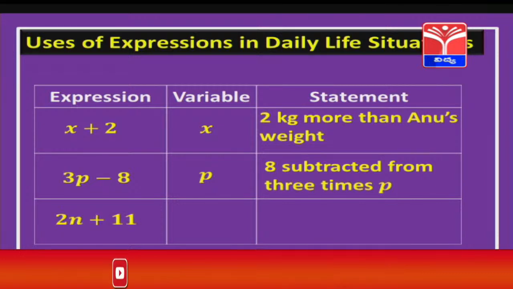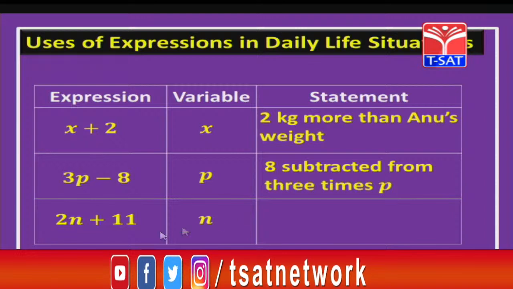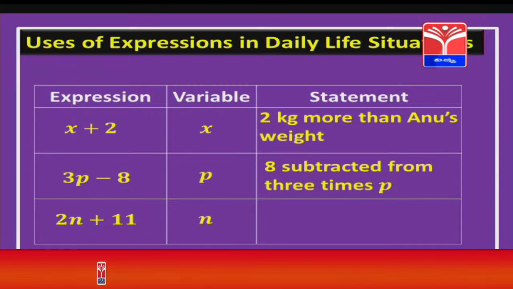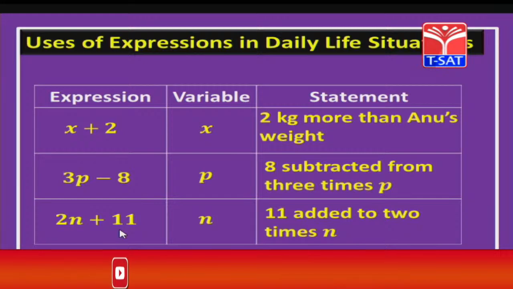Let us take one more example, 2n plus 11. Here what is the variable, children? n. Here we have 2n, which means 2 times n, and we are adding 11. So, what do we write, children? Yes, 11 added to 2 times n, or you can write 11 added to twice n, both are correct.